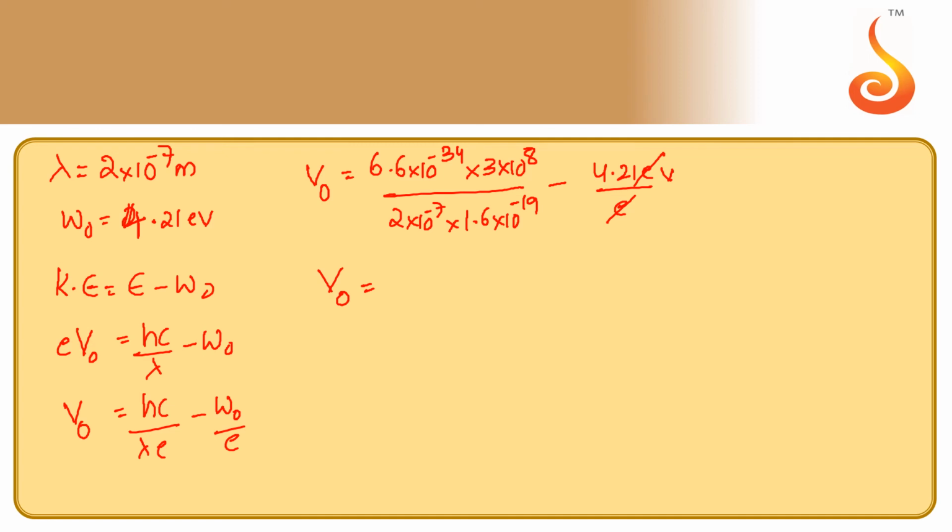So stopping potential will be equal to 6.6 into 3, which is 19.87 into 10 power minus 26, by 2 into 1.6, which is 3.2 into 10 power minus 26, minus 4.21 volts. 10 power minus 26 and 10 power minus 26 get cancelled. So the V naught value will be 19.87 by 3.2 minus 4.21. We will finally get 2 volts.